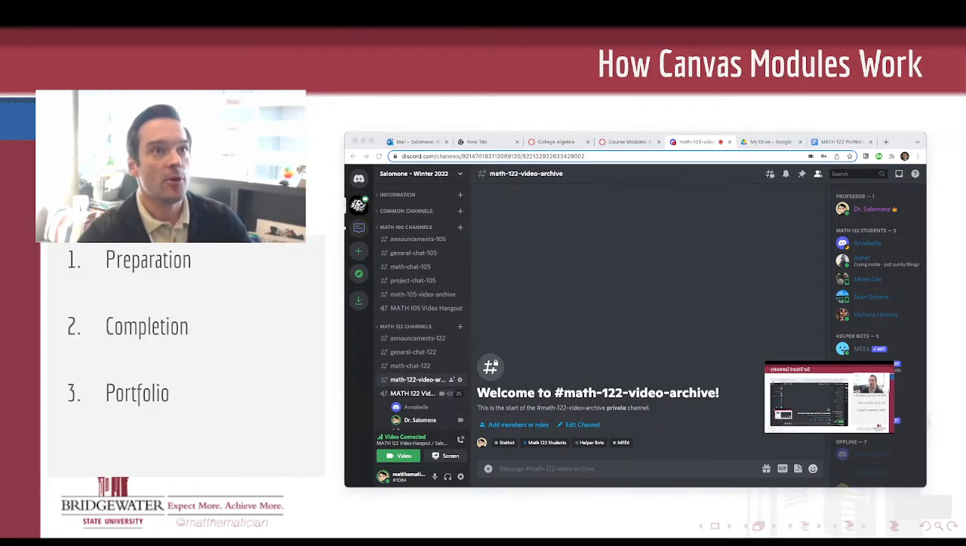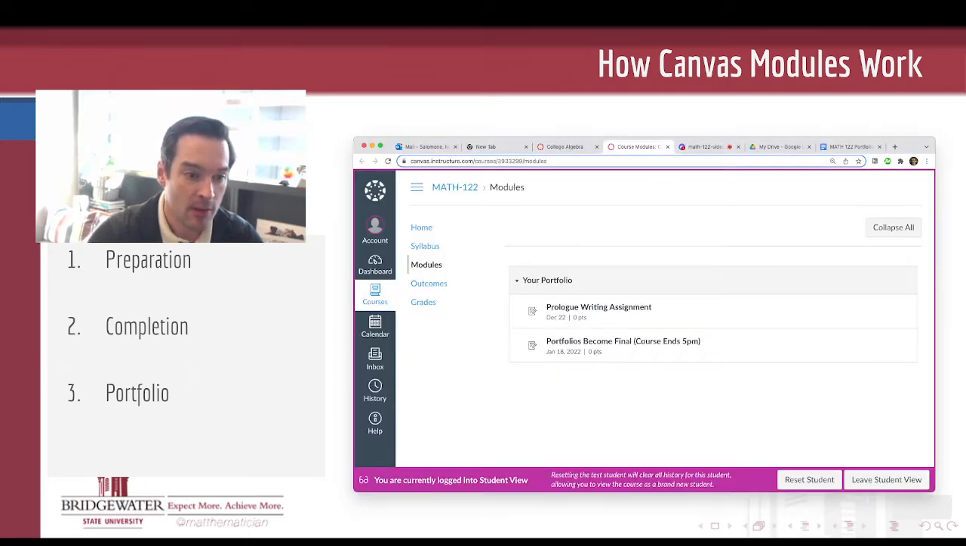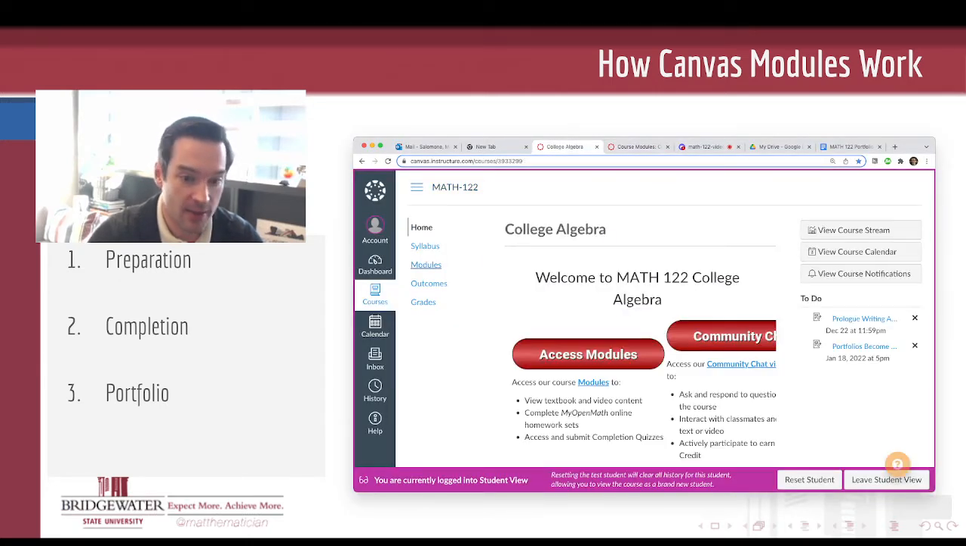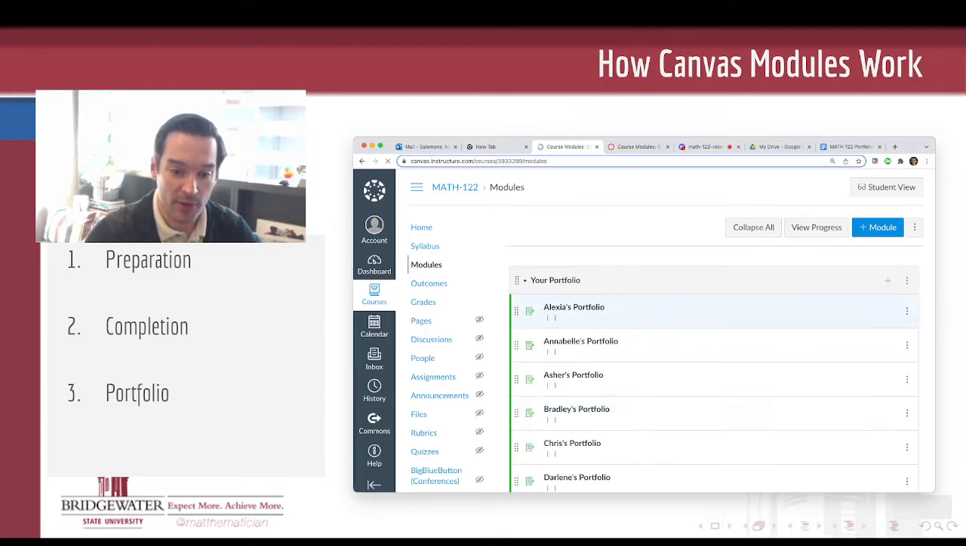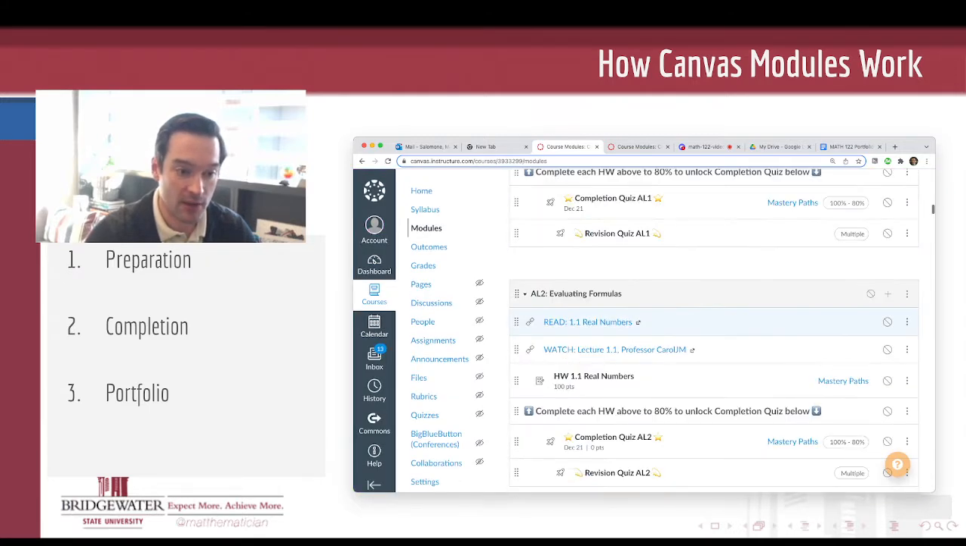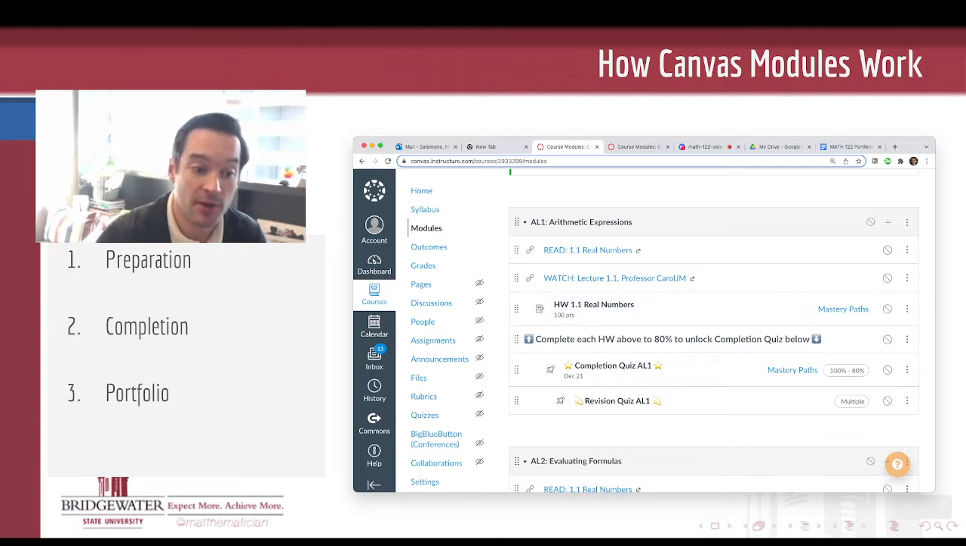So let me talk a little more about how the modules in Canvas are going to work. In order to do that, I think I need to actually bring one up onto the screen so you can see what it's going to look like. Just give me a second to get that. I have to leave the student view so I can point out how this is going to work. There's also, I hope, a really helpful flowchart in the syllabus that explains a little bit more about this structure. But first, let me show you what you'll see.